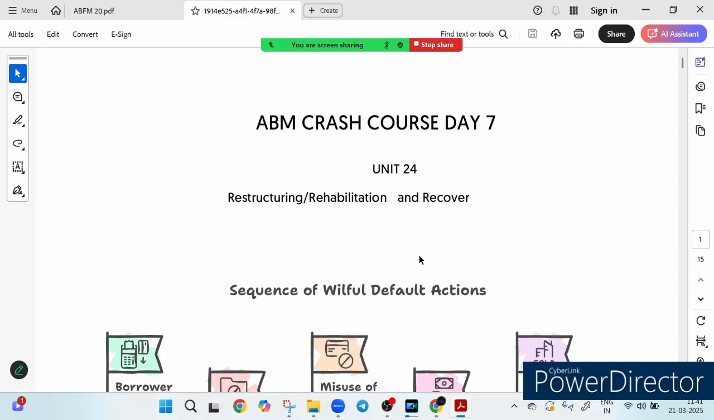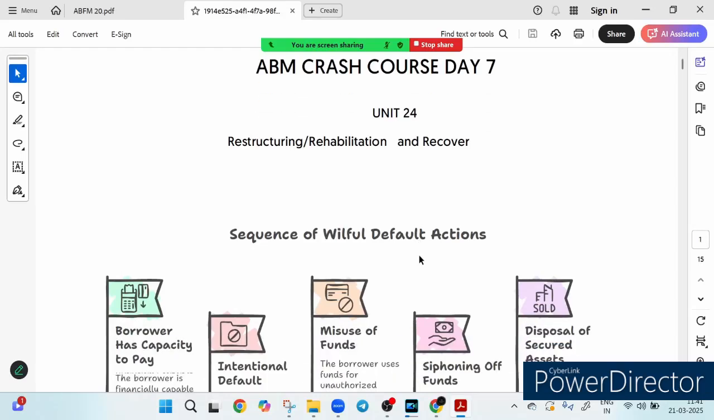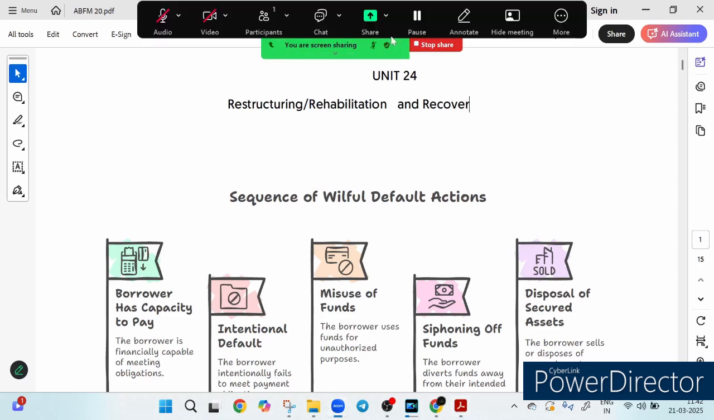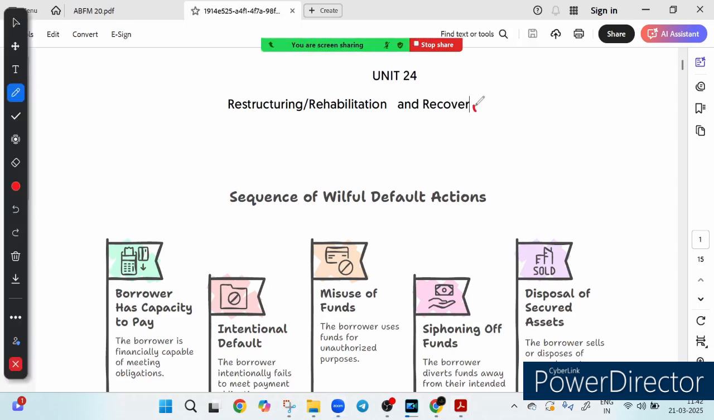Friends, welcome to the ABM Crash Course day number 7, and today we are going to discuss our unit number 24, and the chapter is restructuring, rehabilitation and recovery. So let's dive into this chapter, and we will simplify all the important concepts from this particular chapter.